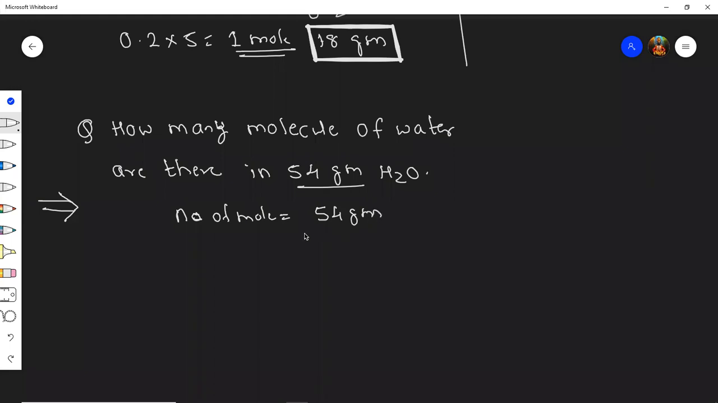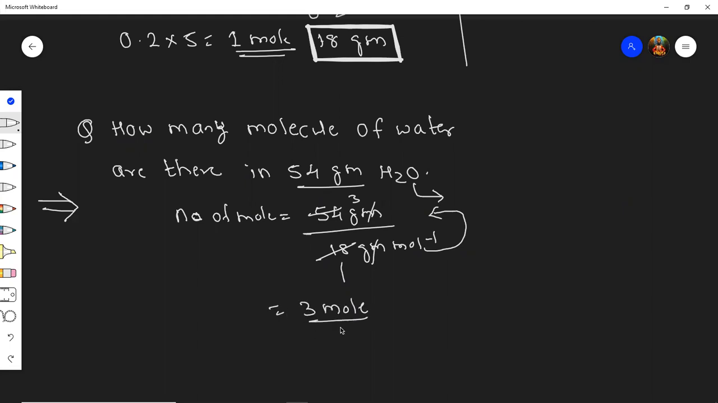Students, do you know the molecular mass of water? Molecular mass of water is 18 grams per mole. This gram cancels, this mole per mole will go up. 18 ones are 18, 18 threes are 3. Yes, students, it is 3 moles. But students, this is not an answer. They did not ask us moles.